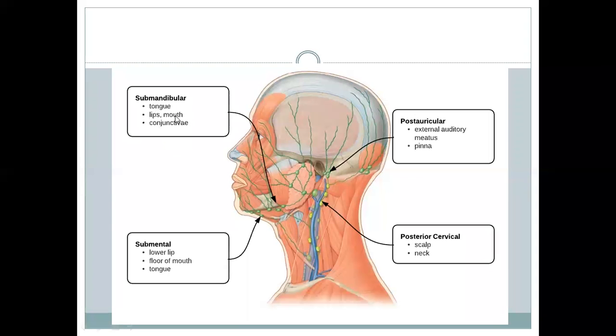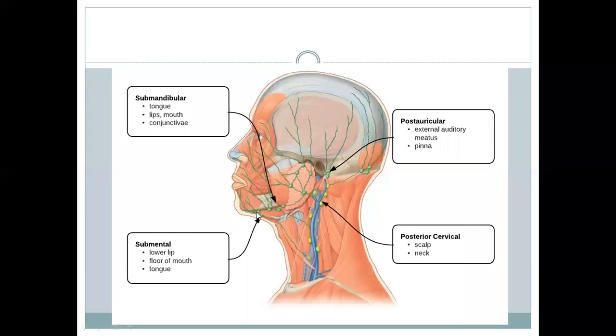submandibular nodes. I already told you the area of the submandibular nodes: the forehead, the neck, the nose, the medial part of the eyelids, conjunctiva, and the major area of the cheek, except the skin and fascia over the parotid. The most lateral part of the cheek drains into the parotid. Most other parts of the cheek drain into the submandibular, the upper lip, the lower lip, the upper teeth, the lower teeth except the incisors, lower lip except the center of the lower lip, and the area of the chin, it goes to the submental.